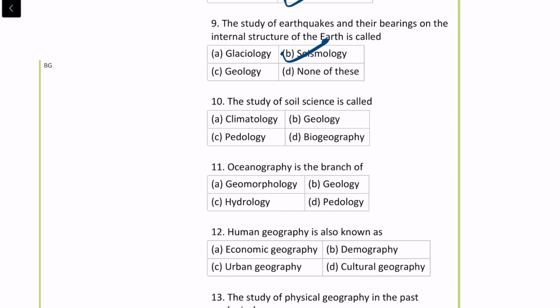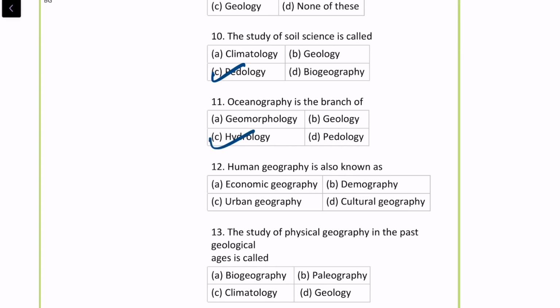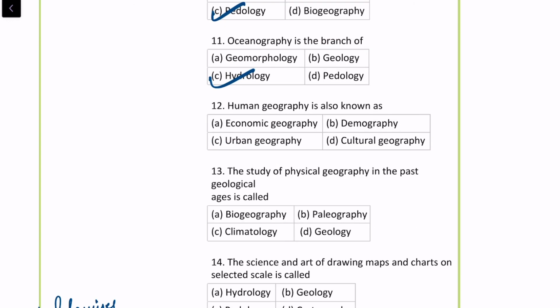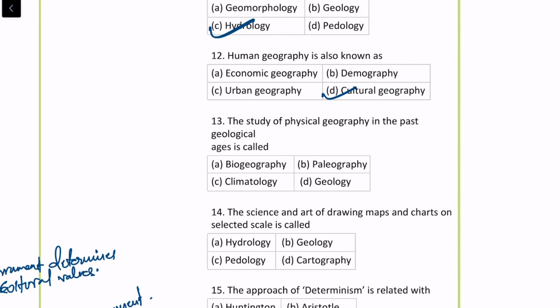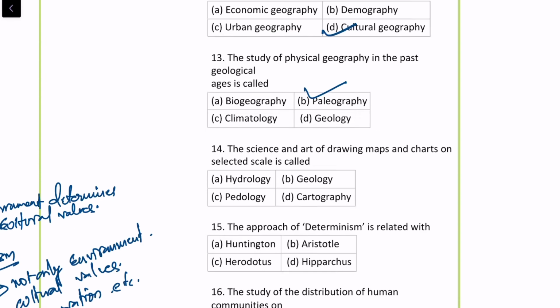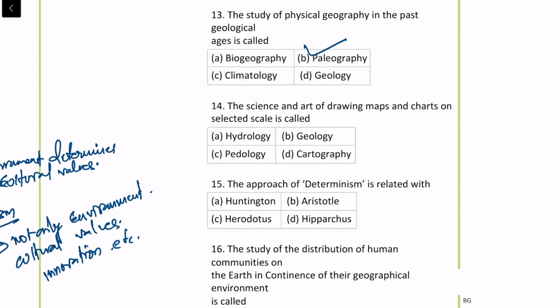The study of soil science is known as pedology. Oceanography is the branch of hydrology. Human geography is also known as cultural geography. The study of physical geography in the past geological ages is known as paleography. And the science and art of drawing maps and charts on a selected scale is known as cartography. And in the comment section, I want you to write the answer: the person who draws maps, what is he called, what is his designated name.